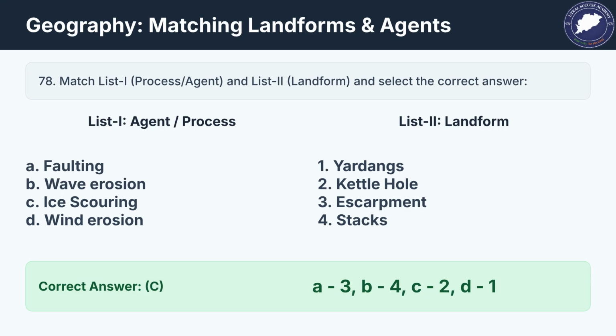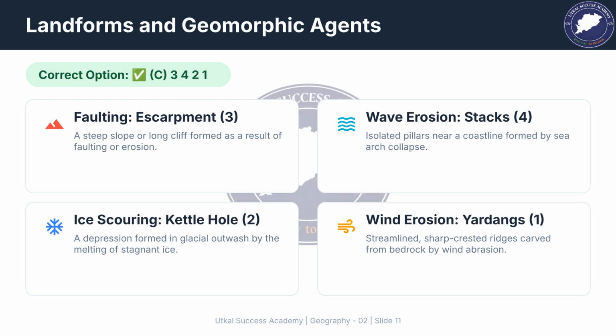For the next matching question, the correct answer is C. Faulting corresponds to escarpment, 3. Wave erosion to stacks, 4. Ice scouring to kettle hole, 2. And wind erosion to yardangs, 1. Here are the landforms and their geomorphic agents.